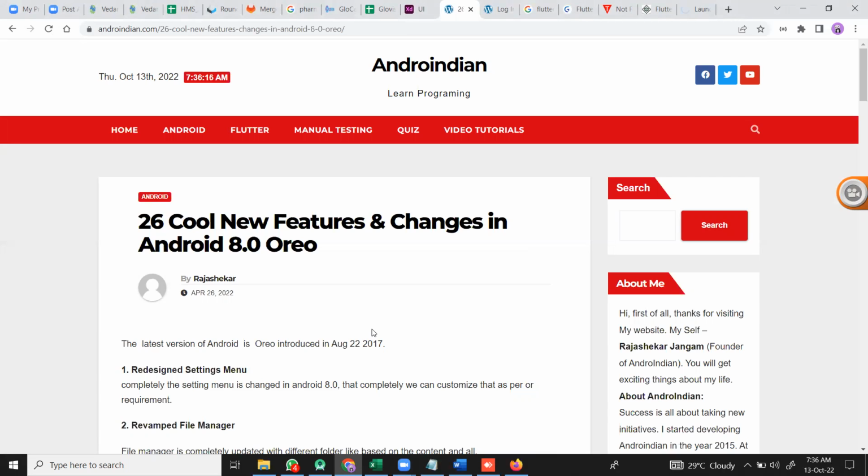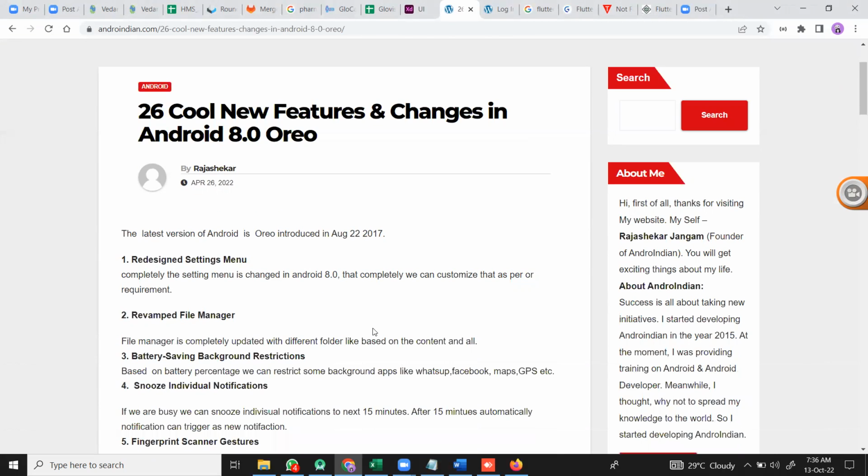Because of this customization, they released their phones with different apps. Whatever the different apps' features, those features are now completely in the Android OS itself, released in those versions. Like we'll see here. This is released in 2017.